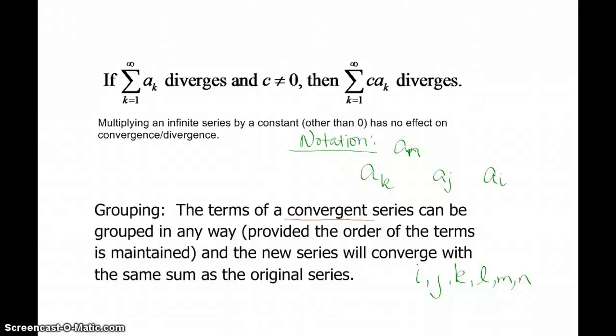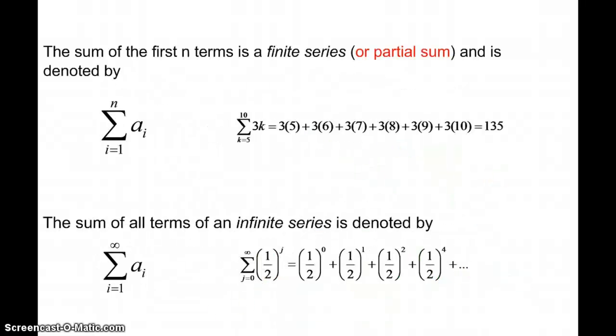In other words, if I have a series that looks like this, then I can group these two together, or I could group those two together, and it's not going to mess with convergence. That's what it means, provided the order of the terms is maintained. I can't mix the terms up, but I can group them in any way, and the new series will also converge with the exact same sum as the original one.